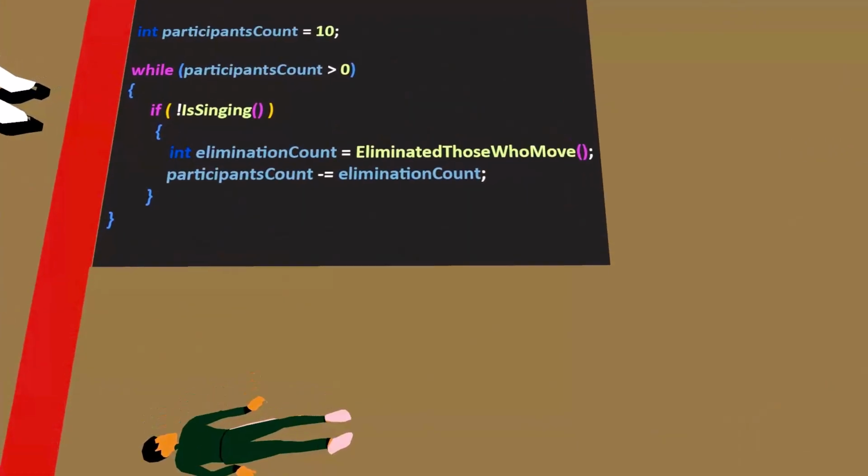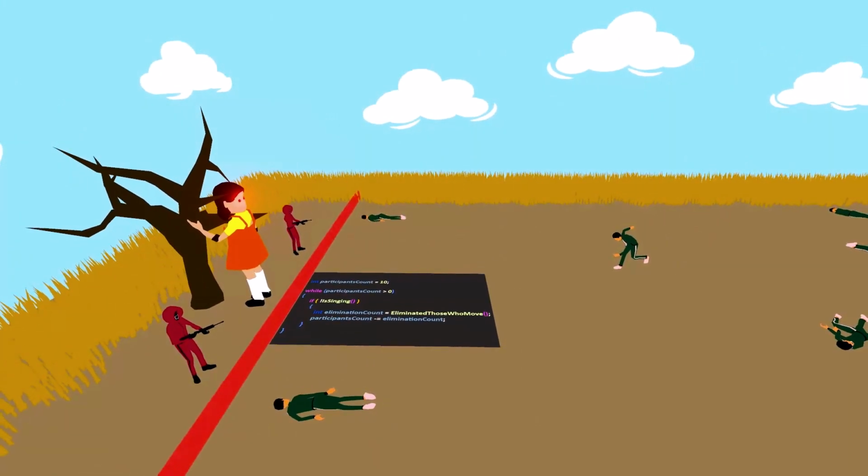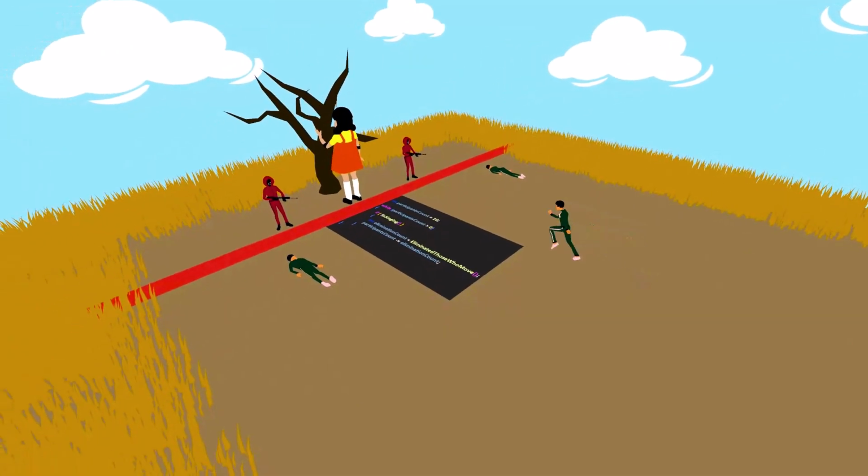As we mentioned, using the while loop is useful when we do not know the exact number of loops and we want to iterate based on only a condition. In this case, the condition would be participants count greater than 0. This loop was repeated over and over until all participants were either eliminated or crossed the red line.